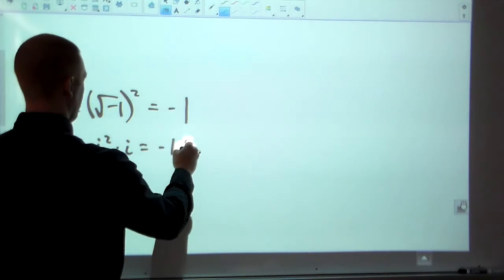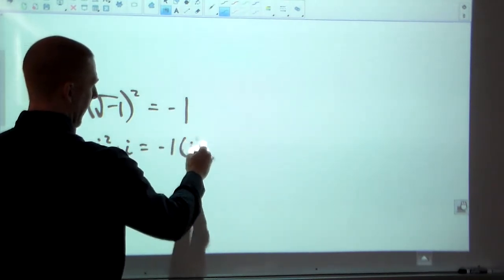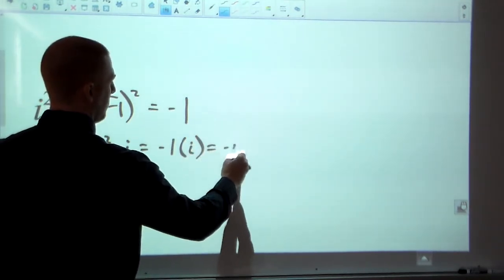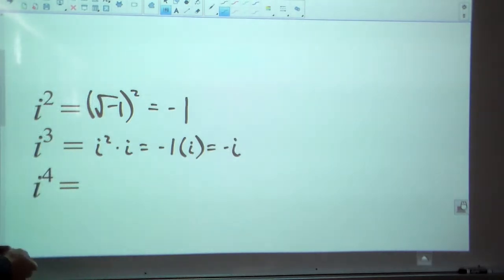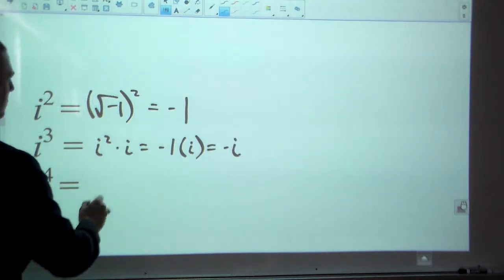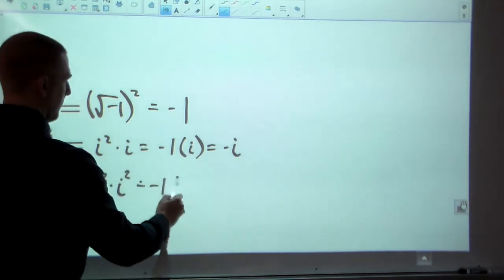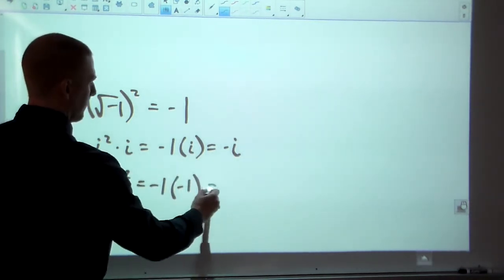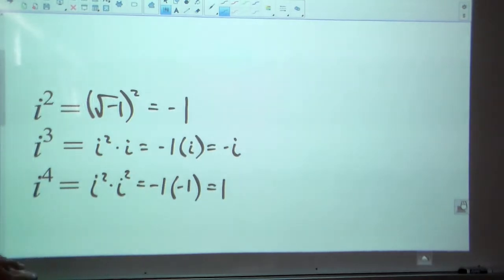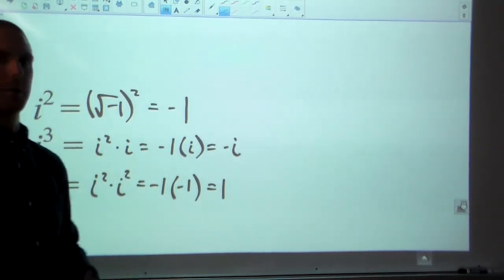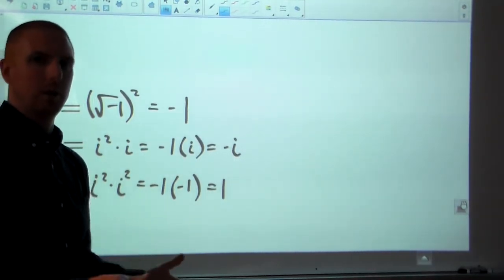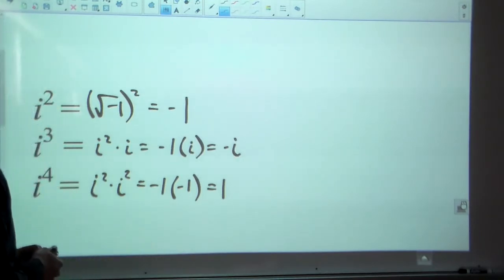So that would be like saying -1 times i, or square root of -1. So that's going to be -i. i to the fourth would be kind of like saying i squared times i squared again. So -1 times -1, and that's going to equal +1. And it's just going to repeat. Once you get to i to the fifth, it goes back to i, i to the sixth is -1, and so on. It just repeats itself.